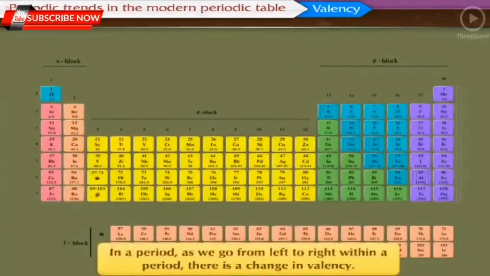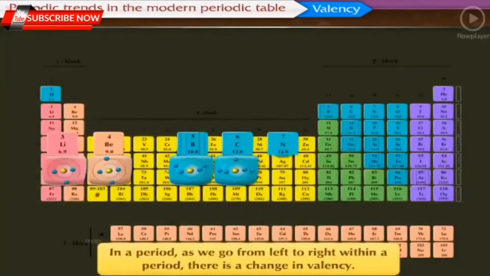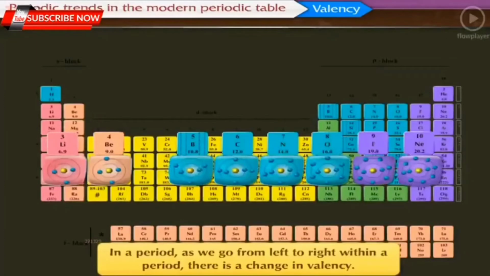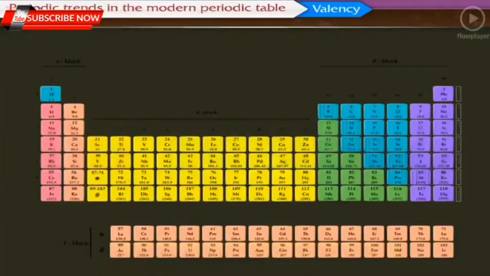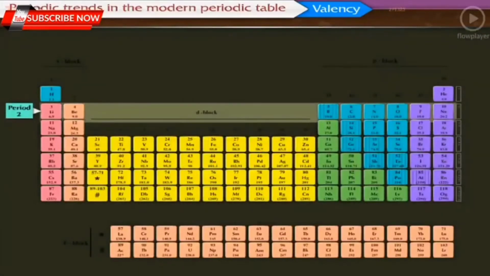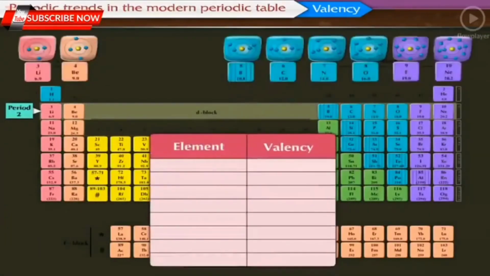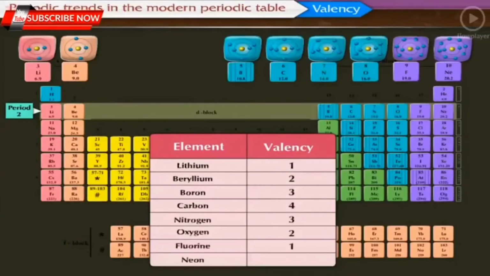In a period, as we go from left to right within a period, there is a change in valency. To understand this, let us study the elements of period 2 and 3. In the second period, the valency of lithium is 1, beryllium is 2, boron is 3, carbon is 4, nitrogen is 3, oxygen is 2, fluorine is 1, and the valency of neon is 0.